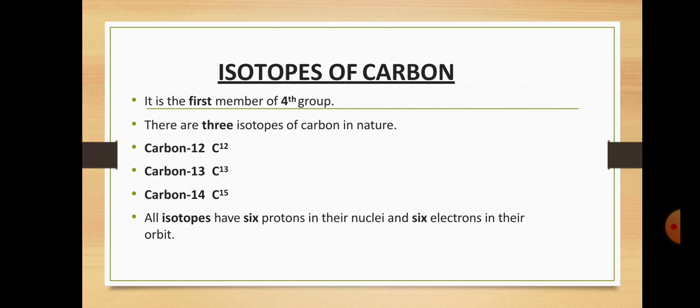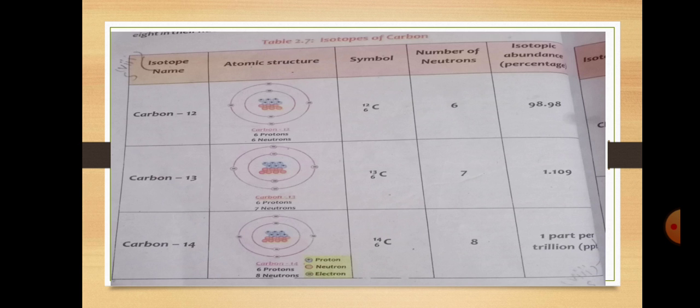Then we discuss the isotopes of carbon. Previously we discussed the isotopes of hydrogen: protium, deuterium and tritium. Carbon is the first member of the fourth group. There are 3 isotopes of carbon in nature: carbon 12, carbon 13, carbon 14. All isotopes have 6 protons in their nuclei and 6 electrons in their orbit. So we discuss them one by one: carbon 12, carbon 13 and carbon 14.